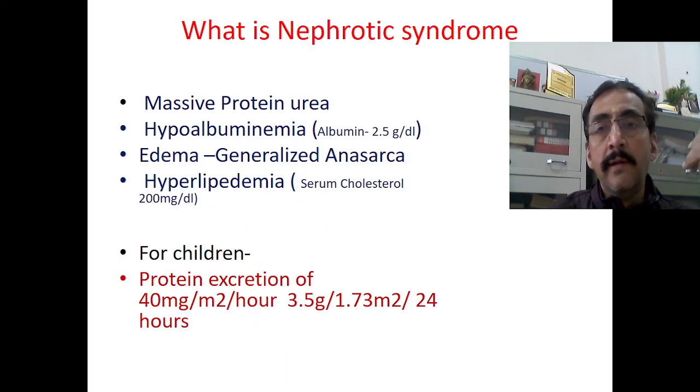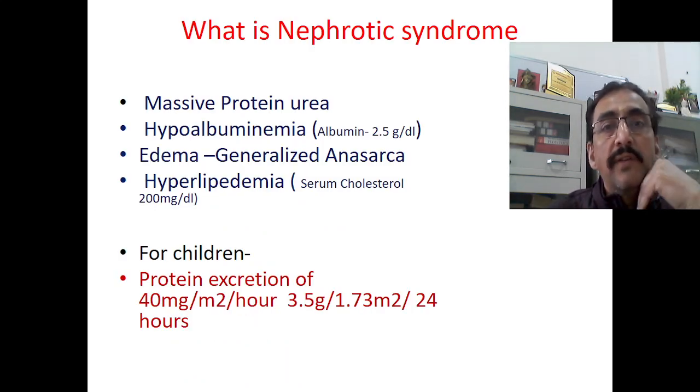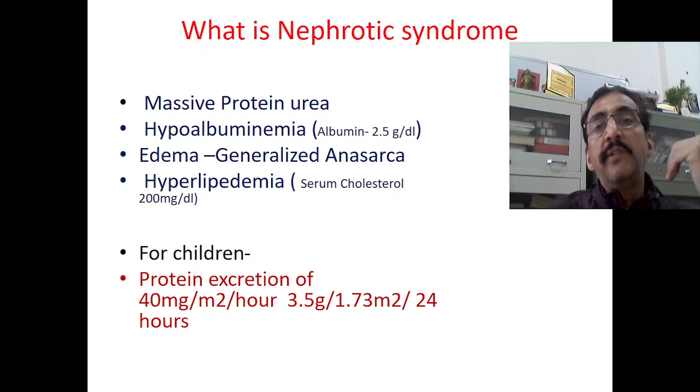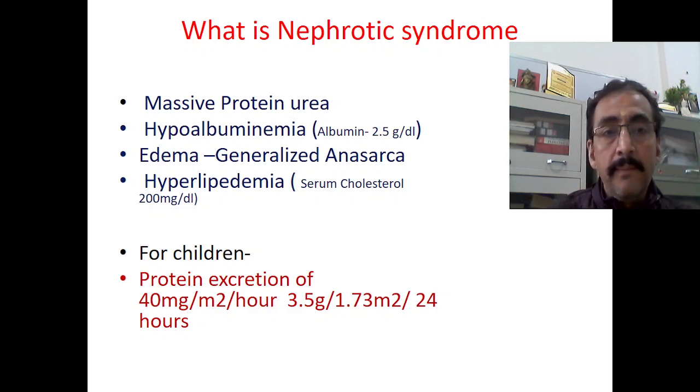So we shall start this topic now. The basic question is, what is actually nephrotic syndrome? As we know, nephrotic syndrome is a condition which is importantly associated with three important aspects. Number one, there will be massive proteinuria. A lot of protein, especially albumin, passes through the urine. As a result, there will be hypoalbuminemia. In the blood, the albumin level is going to fall, because the maximum amount of protein going out is albumin. So one is massive proteinuria, and the other is hypoalbuminemia.